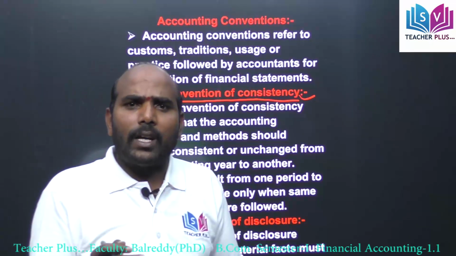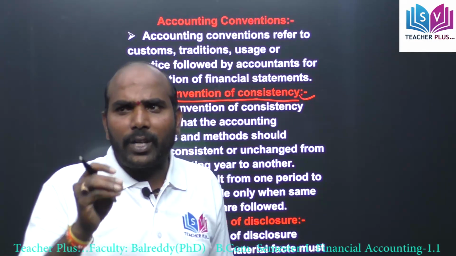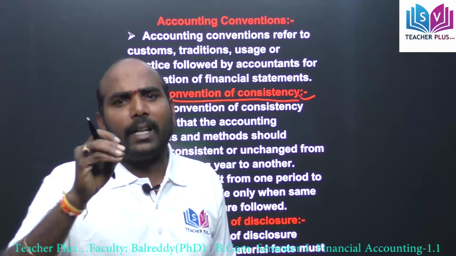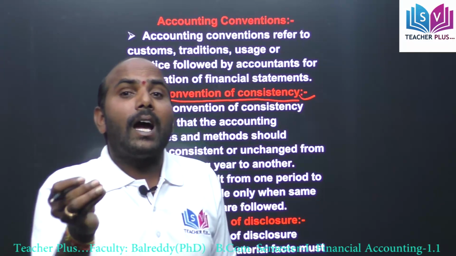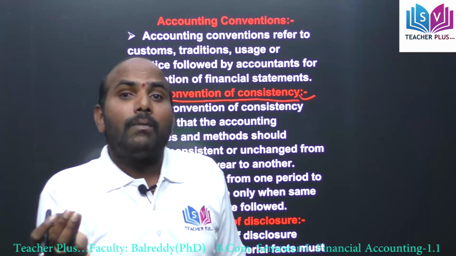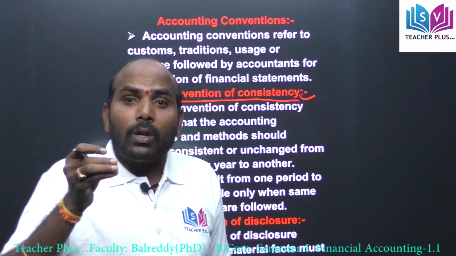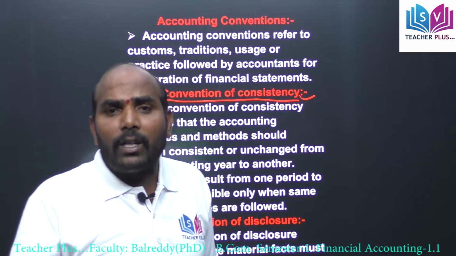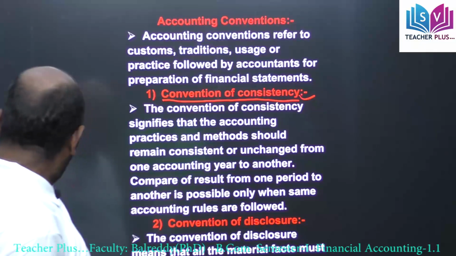In that situation, we have to record the debtors. If any goods are sold on credit basis, the parties are treated as debtors. We not only record the debtors, we have to record the provision for doubtful debts also. That is, in total how many bad debts there are and how many good debts there are, you have to disclose.